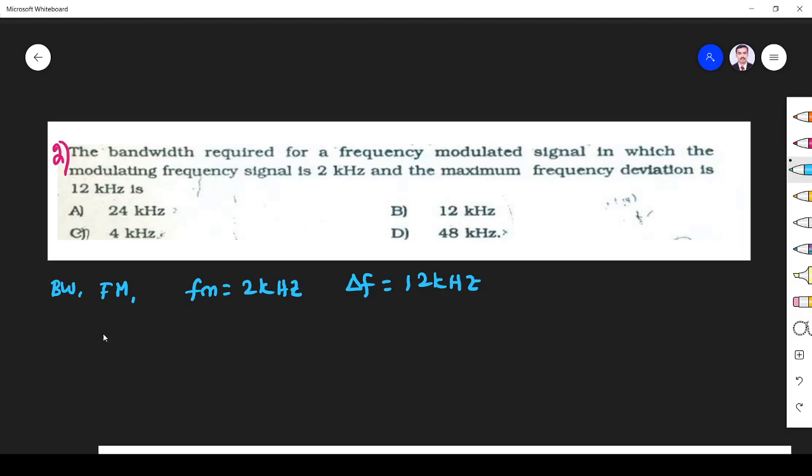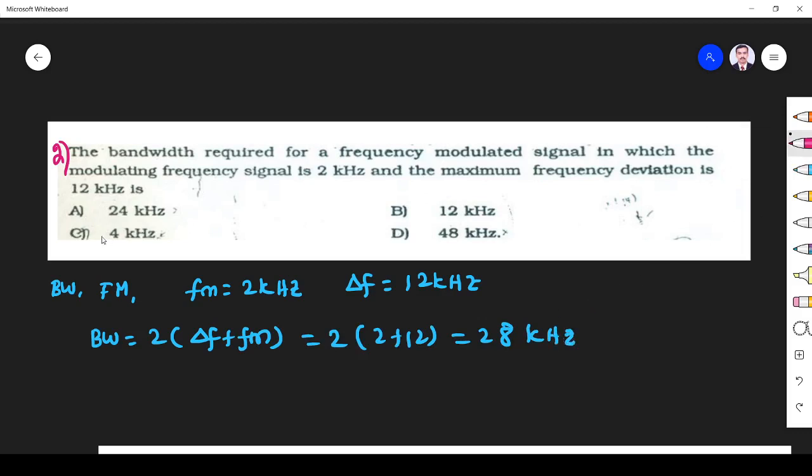What they ask is bandwidth. We know fm and del F, so bandwidth as per Carson's rule is 2 into del F plus fm. That is equal to 2 into 12 plus 2, that is 28 kilohertz. So the answer must be 28 kilohertz. There is no 28, so put 24, right? Okay.